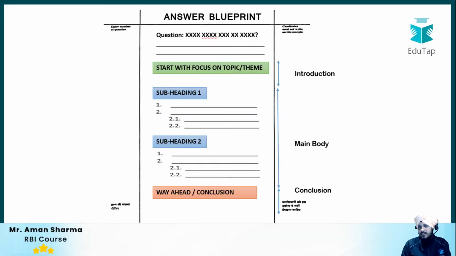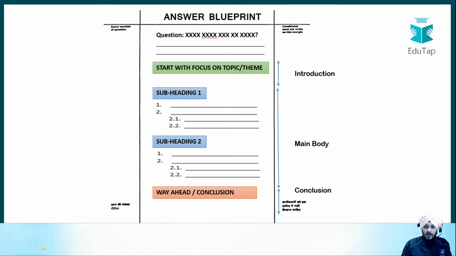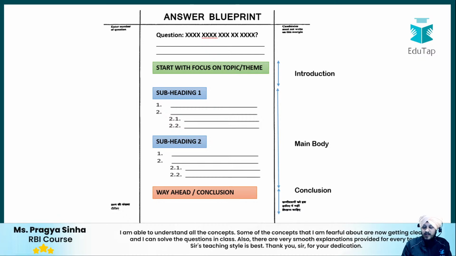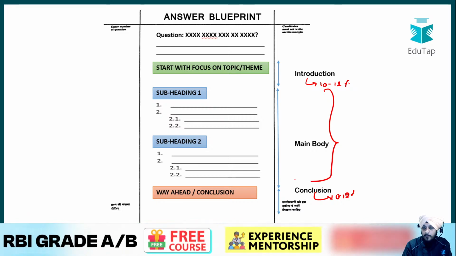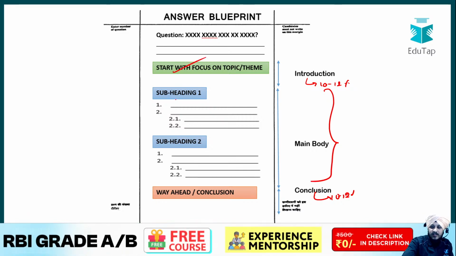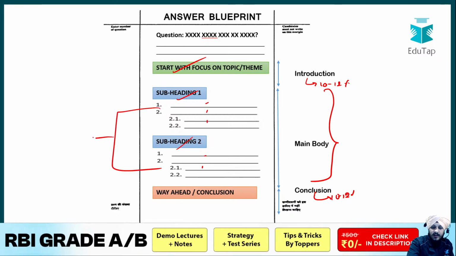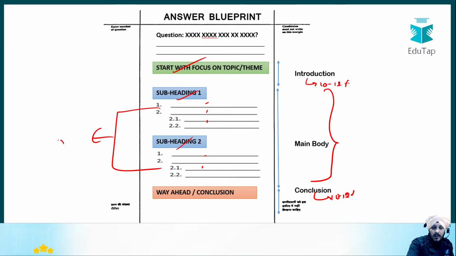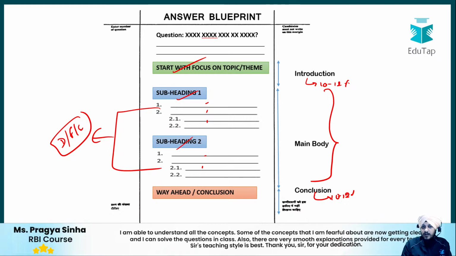And now we are done with the session, and this is the answer blueprint that you need to follow while writing your answer, where you will divide your answer into introduction, body, and conclusion. Introduction should be around 10 to 12% of the total word limit, and the same rule for the conclusion. Lastly, the rest of the word limit shall be dedicated to the body, where you will write using these headings and subheadings and these types of points. Apart from that, try to add value to your answer by providing data, facts, or relevant examples. As we have discussed multiple examples in this answer, you can incorporate them as a part of your answer.